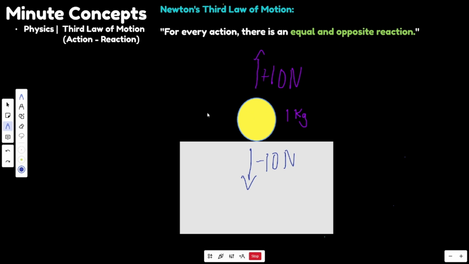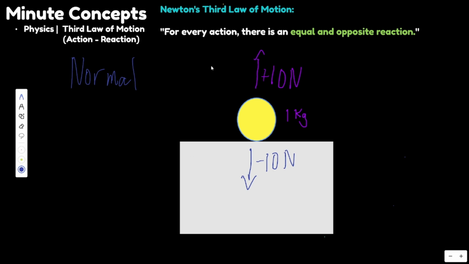That equal and opposite reaction is in the form of the normal force. The normal force is any balancing force of an object lying on a surface. In this case, balancing means it will amount to 0. The sum will be 0. Since it's negative 10 newtons going down, the equal and opposite force will be 10 newtons going up, and that's our normal force.